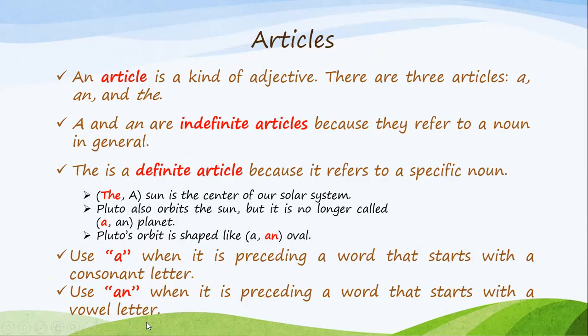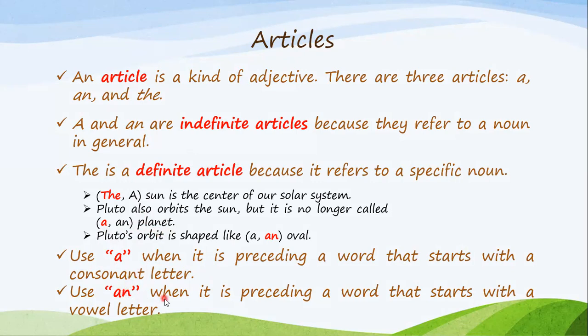Now there is something important that we need to know. When do I use a and when do I use an, knowing that they are both indefinite articles, and why are there two of them? Why isn't there only one of them? The answer is that we use a when it's preceding a word that starts with a consonant letter. So I say a planet. Planet, as you can see here, is starting with the letter P. The letter P is a consonant letter. So I say a planet.